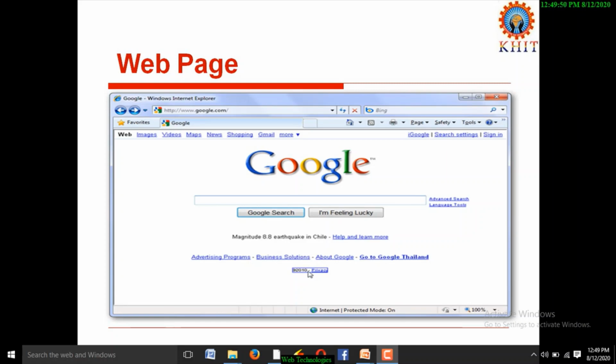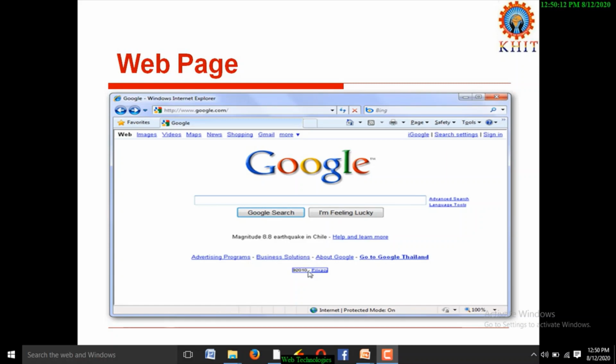Web is a collection of web pages. I already explained to you, web is a collection of documents. These documents are interconnected with hyperlinks. Here, this is a sample web page. This is a Google web page, Google home page.